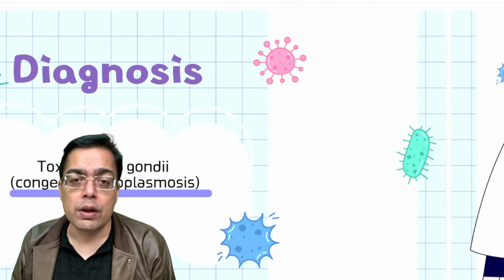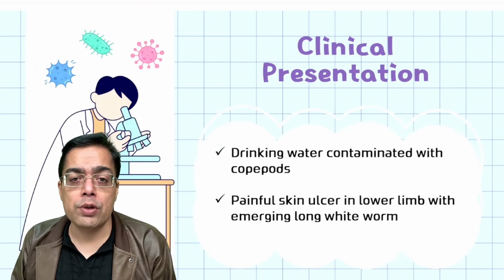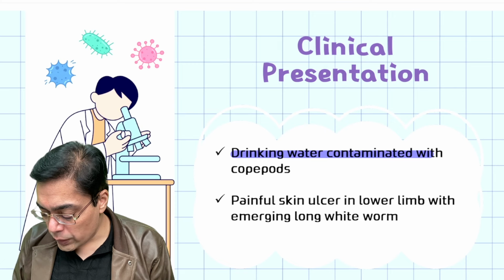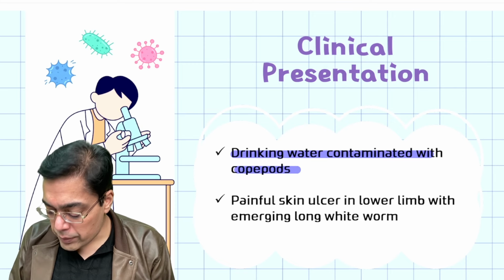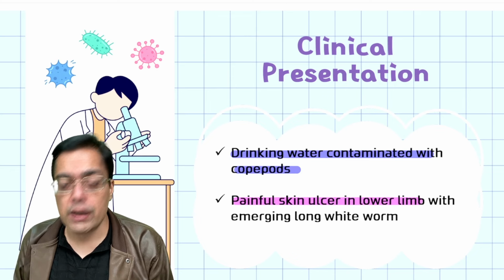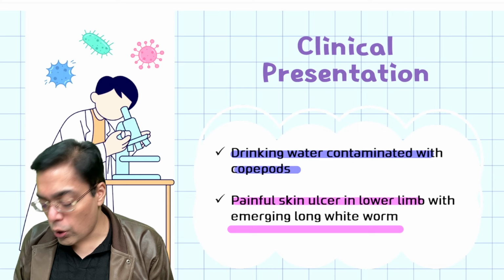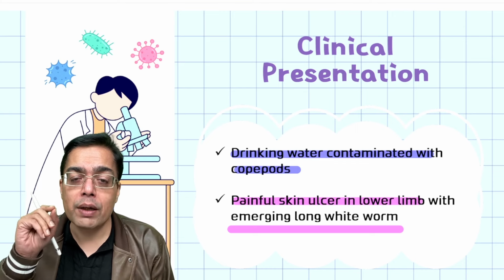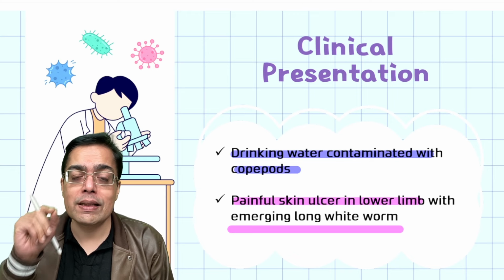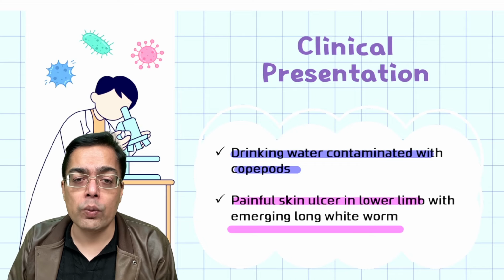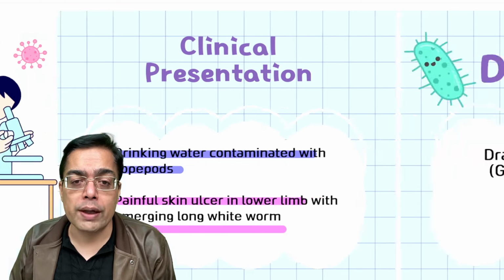Talking about the next one, we talk about a patient who has a history of consumption of water which has been contaminated with copepods, and then it mentions this particular feature: a painful scaly ulcer in the lower limb specifically, and the presence of an emerging long white worm. Long white worm, not in the stool, my friends, but coming from the lower limb ulcer, and that's an example of a painful ulcer specifically in an area in proximity with the contaminated water. So that is what we are talking about over here.